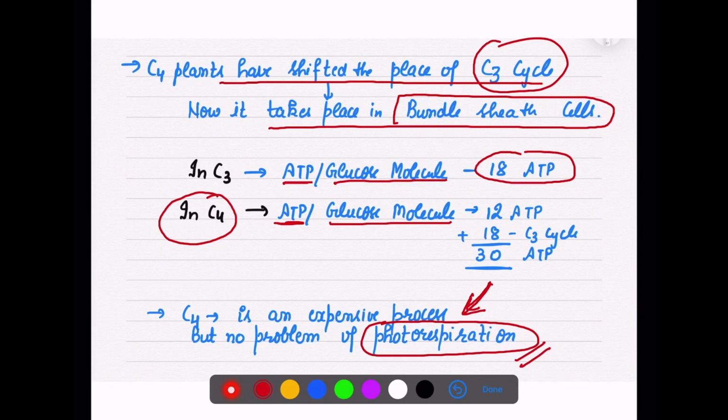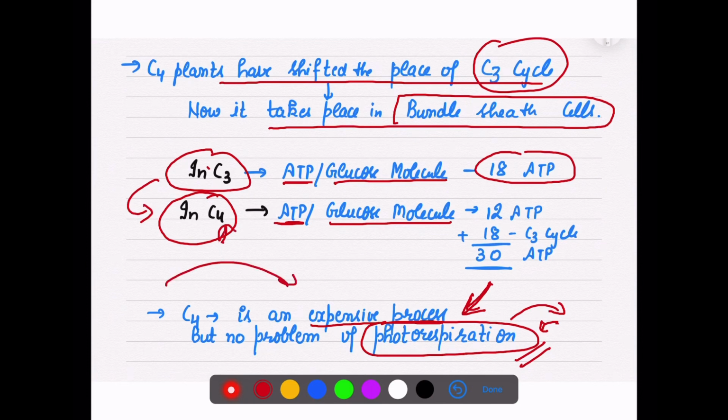Although it is an expensive process, it utilizes all the photosynthesis product in a better way, rather than using it for the photorespiration process as C3 plants do. That is our complete next lecture. We will discuss C3 and C4 and see their difference.